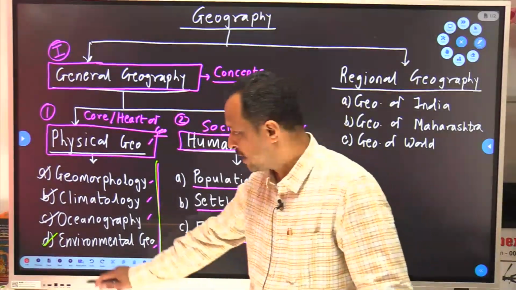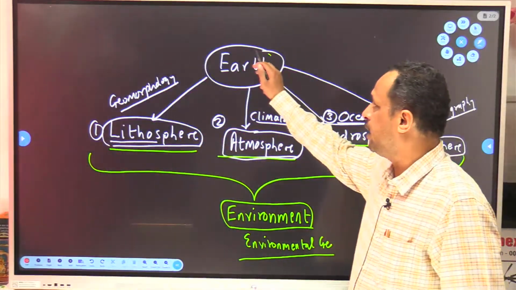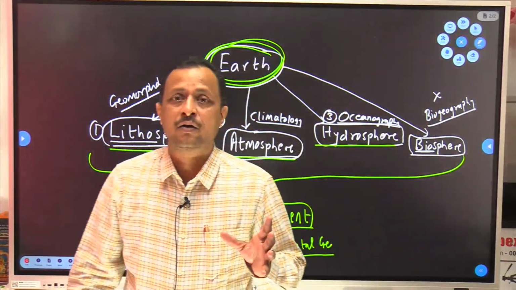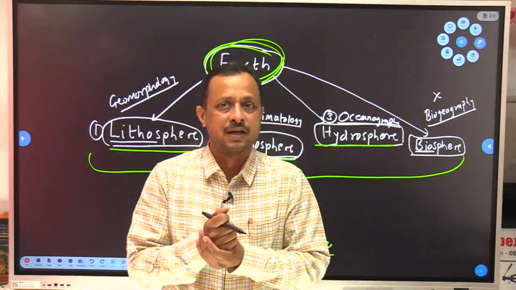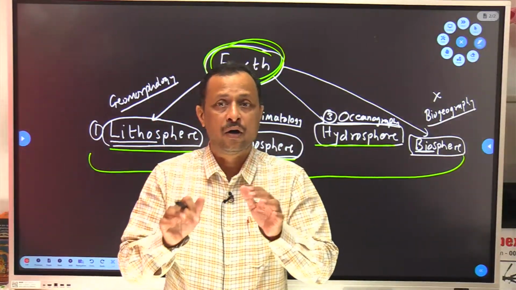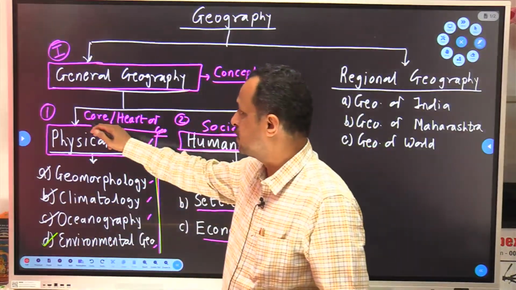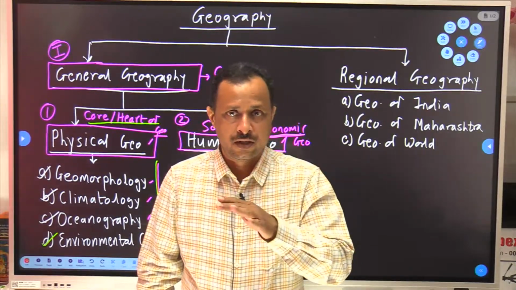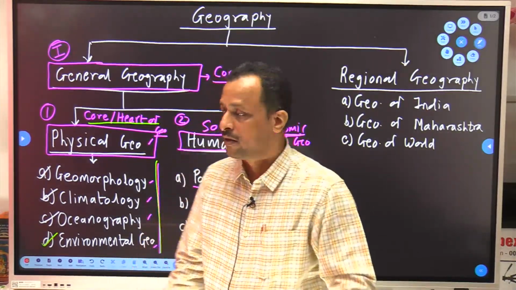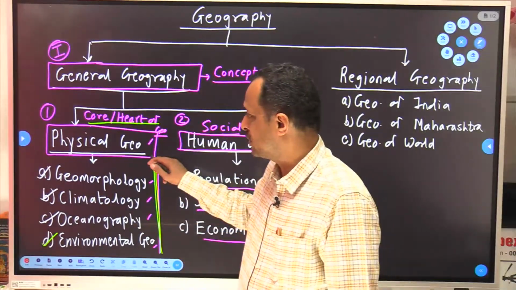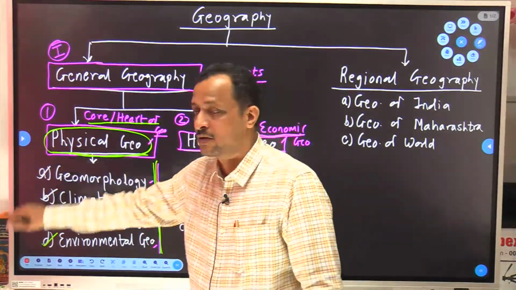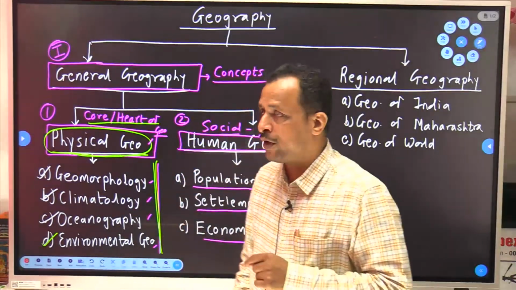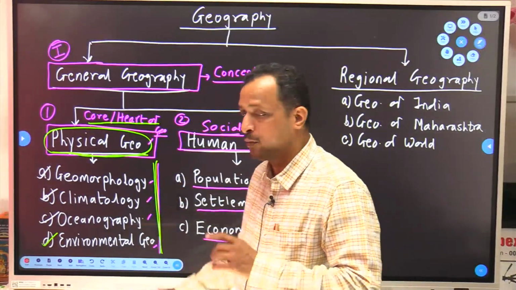These four subjects are providing us an exact idea about our mother planet, that's Earth. So these four subjects are going to cover the whole syllabus related to Earth. That's why we call physical geography the core or heart of geography. Geography is the study of Earth, and that study of Earth is done very well with the help of these four branches in this section. That's why this section is the core of geography. Clear?